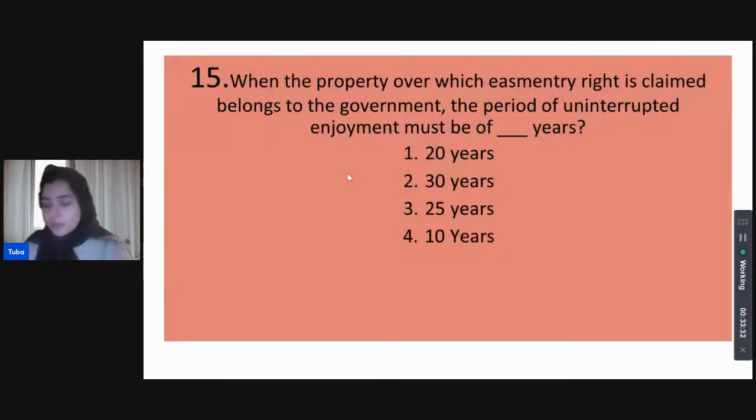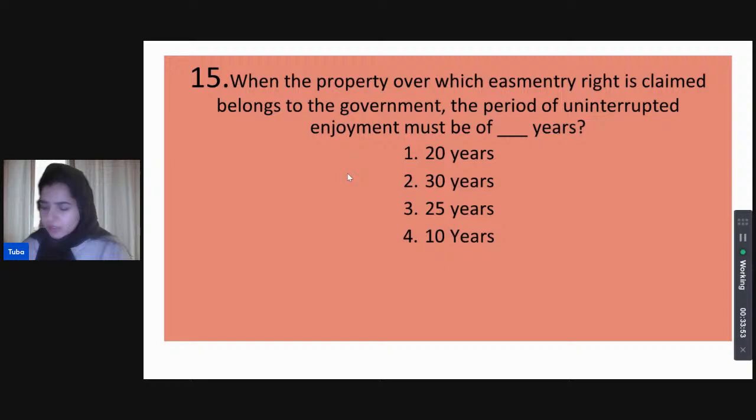Next question. When the property over which easementary right is claimed belongs to the government, the period of uninterrupted enjoyment, so uninterrupted enjoyment refers to what period? It shall be of how many years? Shall the uninterrupted enjoyment be of 20 years, 30 years, 25 years, or 10 years?